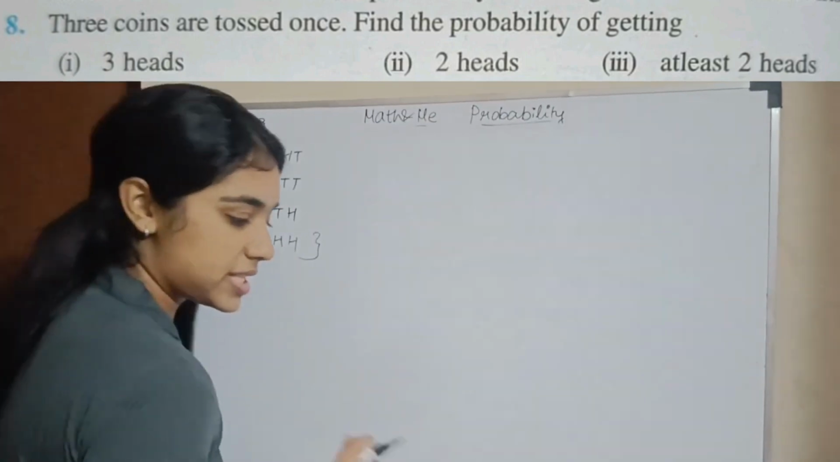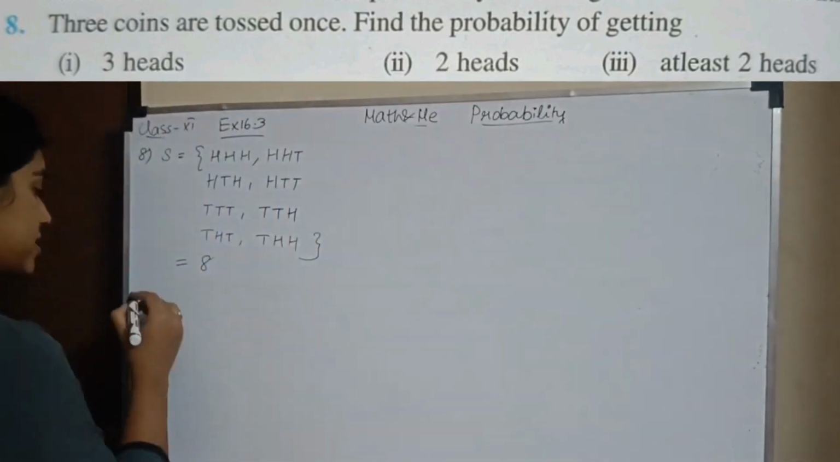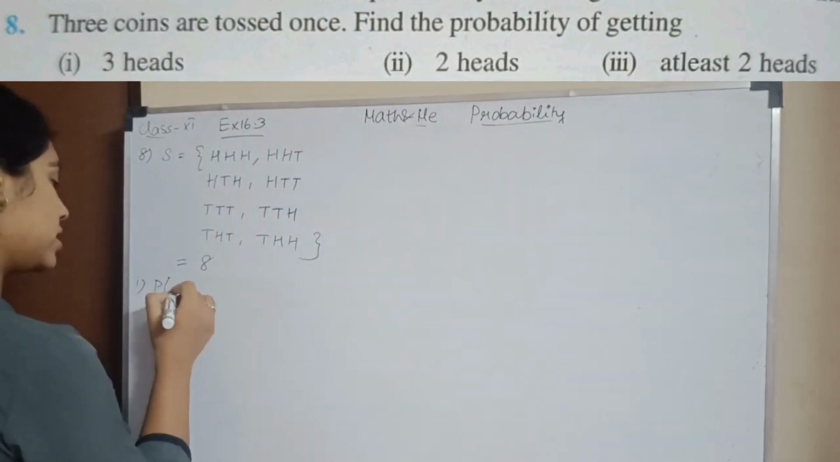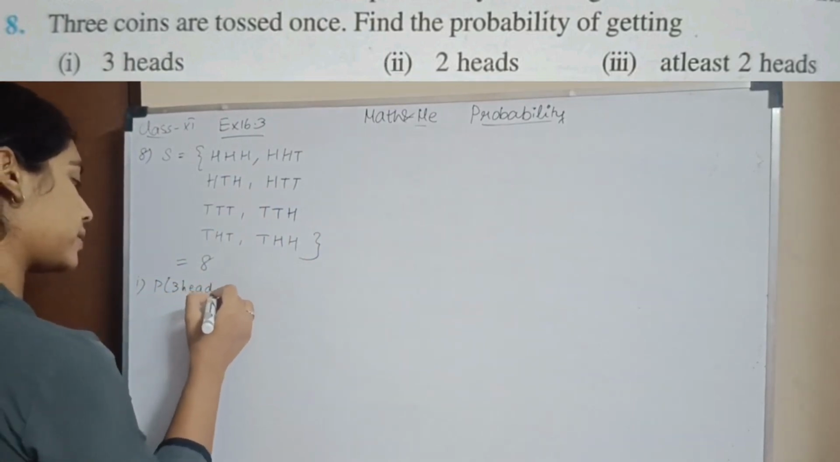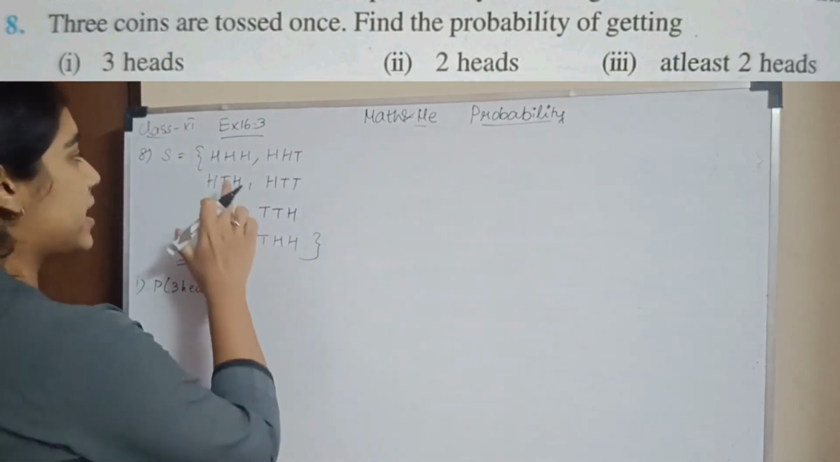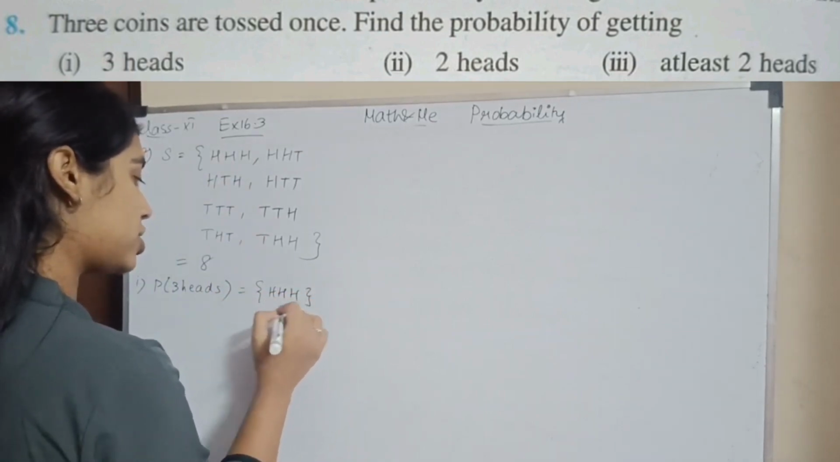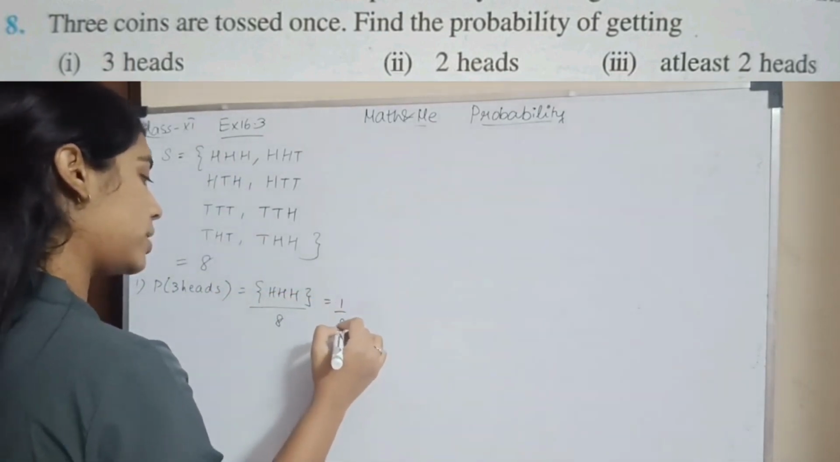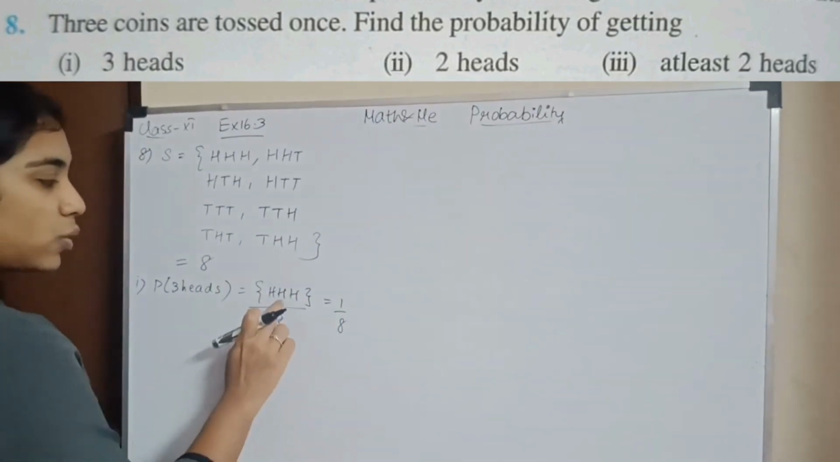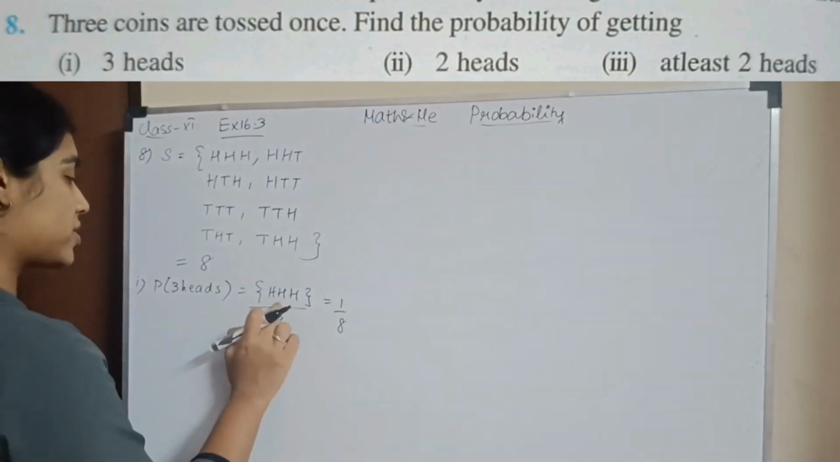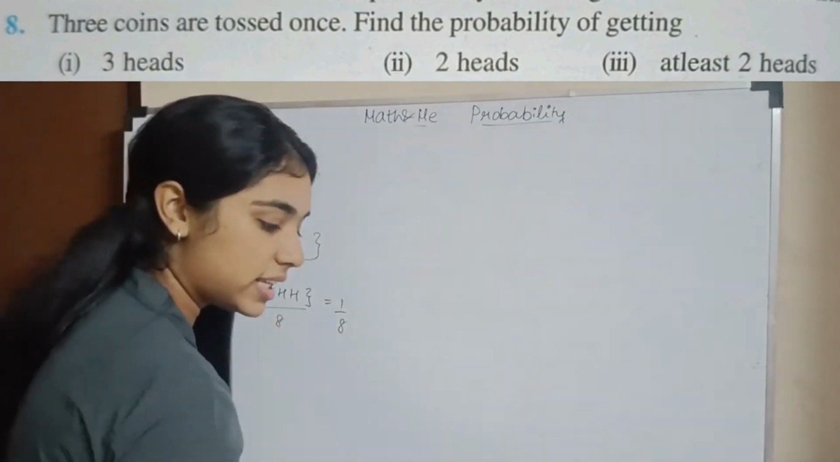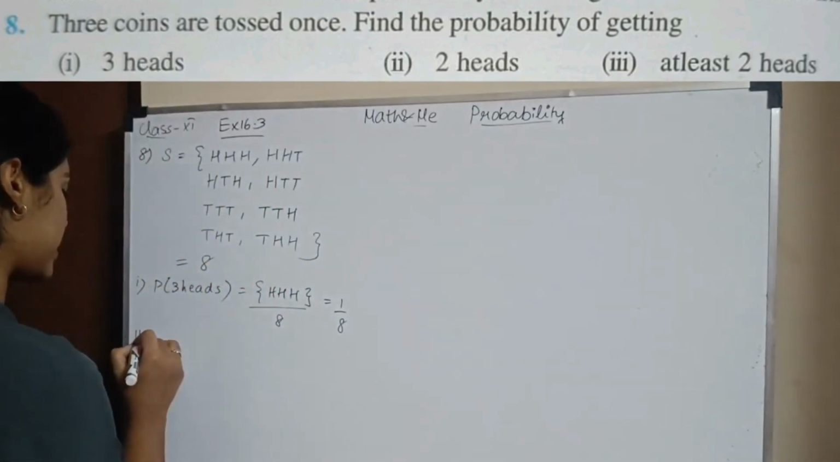So what is the first subsection? Only 3 heads. Probability of getting 3 heads. Exactly 3 heads will be H, H, H. So H, H, H divided by the total, which will be 1 by 8. This is our reference. H, H, H is exactly 3 heads. They have not given anything more or less.